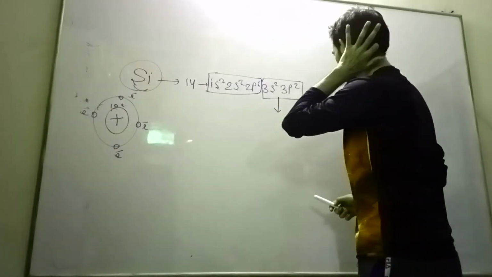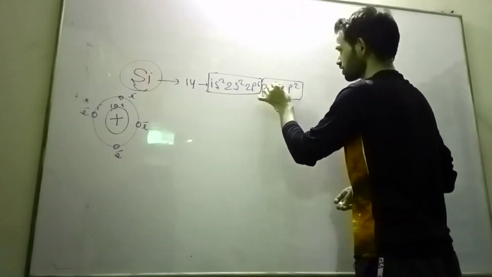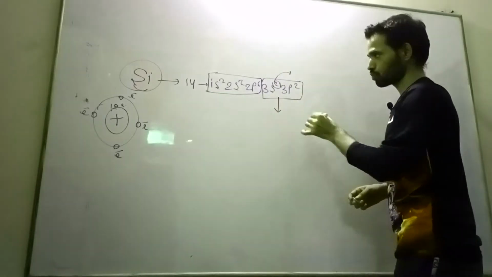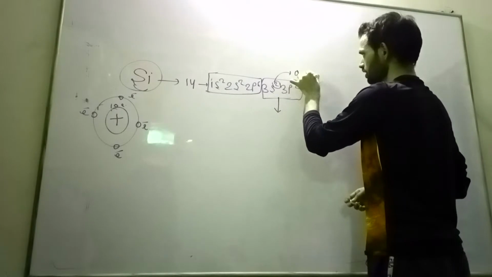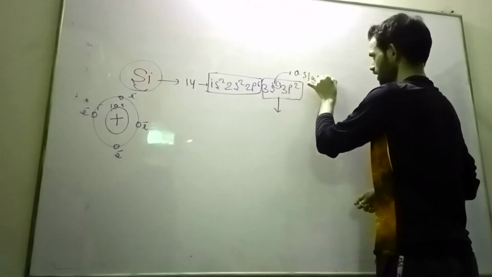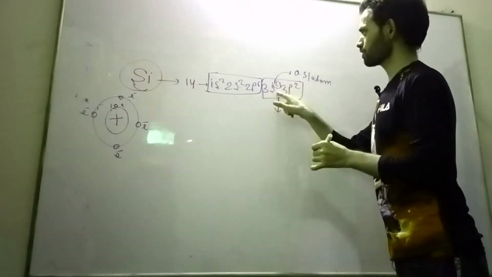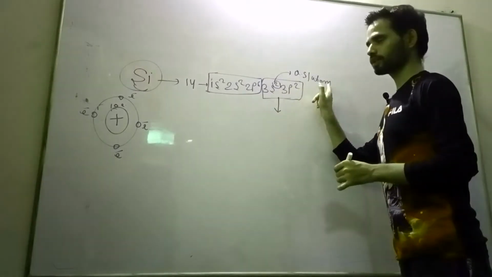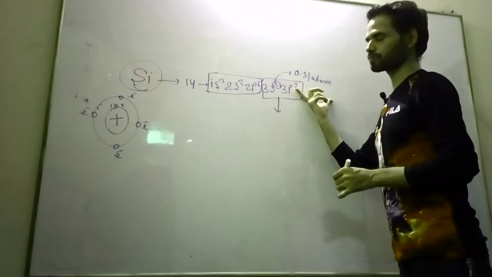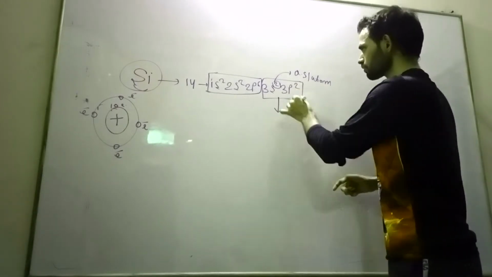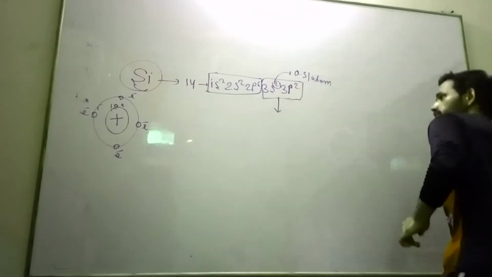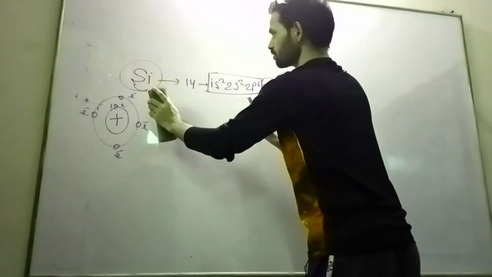Now see, what are these 1s, 3s2, 3p2? These are nothing but quantum states, quantum states per atom. How many quantum states in 3s2? 2 quantum states. Here also 2 quantum states are filled, but 6 quantum states are possible in the p subshell. Okay, this is all about the silicon atom.